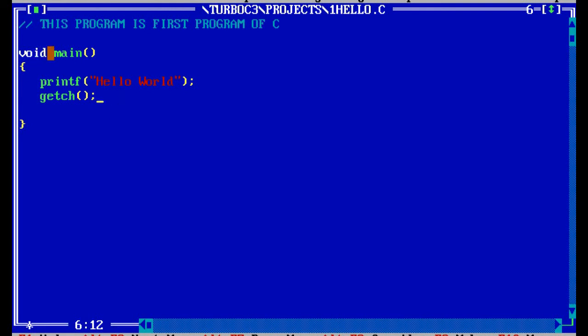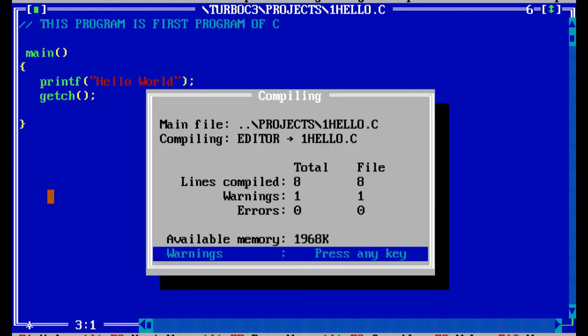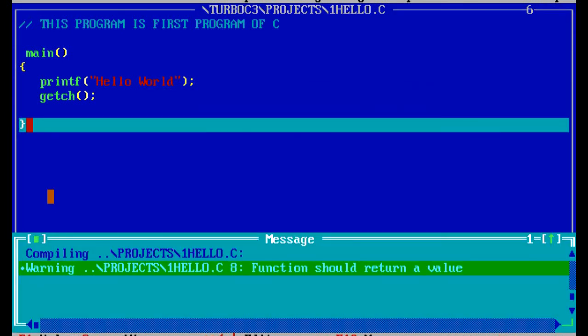And second thing, here we have written the void. Instead of the void, if you do not write anything, then also it will work. By default, the return type of function is an integer, so it will take the integer, but currently it will give you the warning. Just see, Ctrl F9.